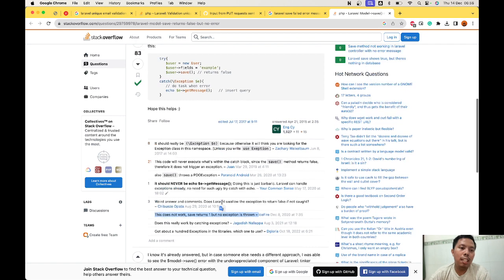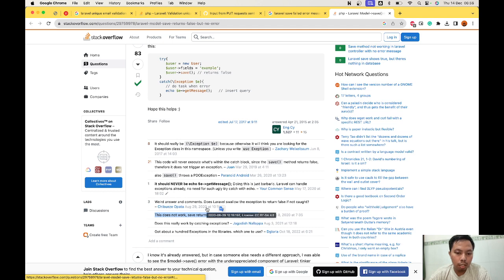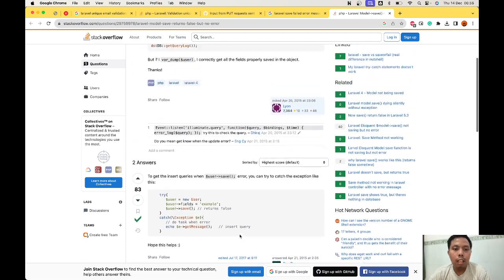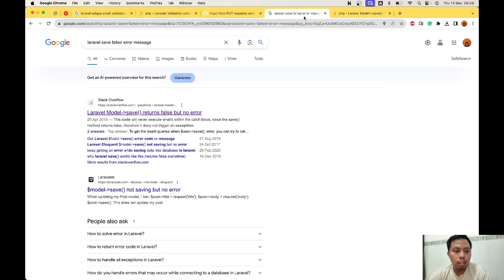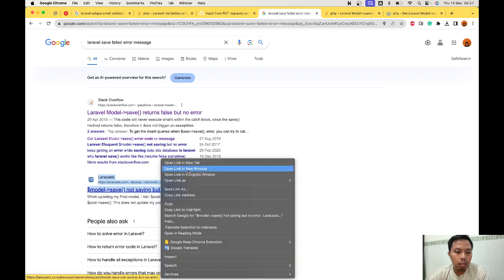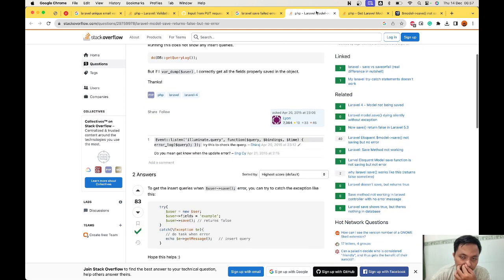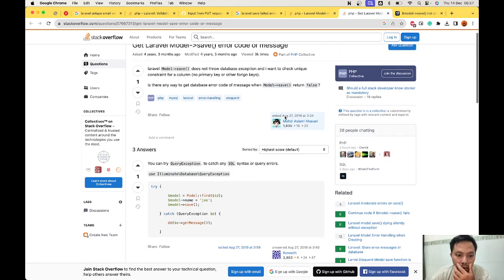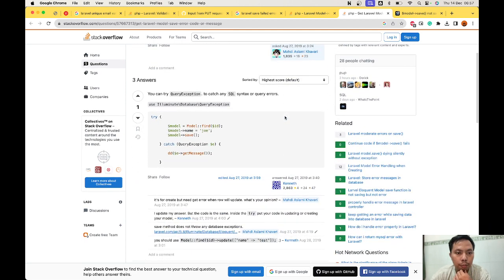From this one, even if it's checked, after we read the comment, we just know this is not gonna work. Okay, I think Laravel handles it for us. We don't need to worry about that. Let's try another Stack Overflow.